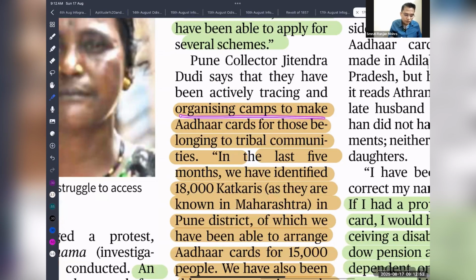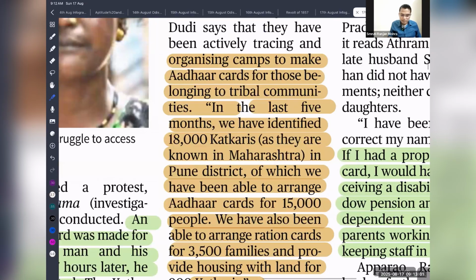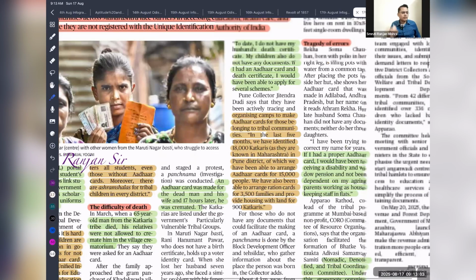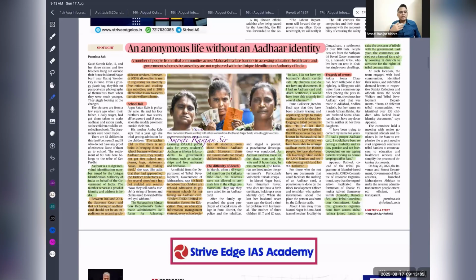Organizing camps to make Aadhaar cards for those belonging to the tribal community: in the last 5 months, we have identified 18,000 Katharis. So this is what the article says, just read it out, you can understand. Then you can give a very good suggestion.